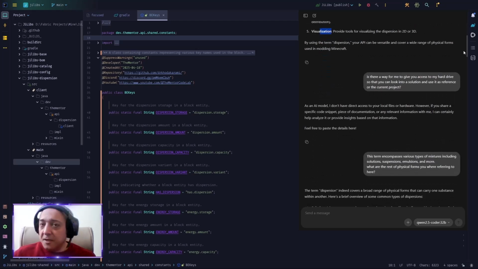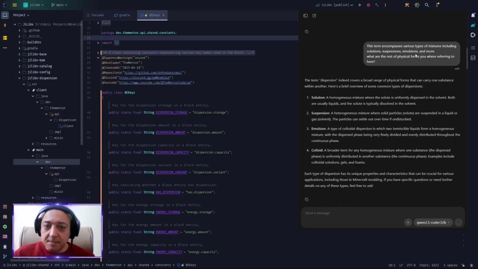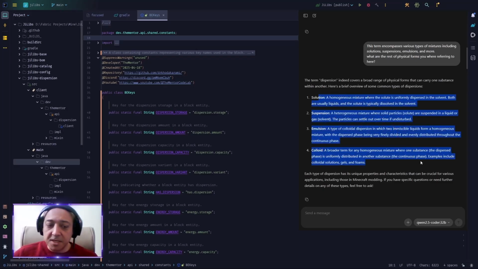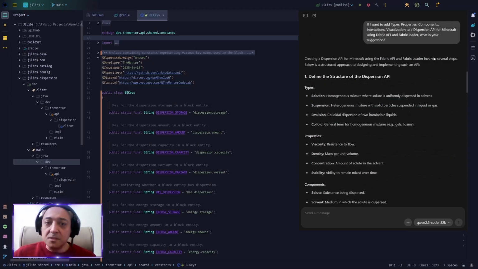Then I asked if I can give it access to a hard drive folder or a file so it can handle things there. It said, no, just copy paste the code to me. And then I asked about that "more" keyword and it said it's colloid. Basically a solution and a suspension, emulsion, and colloid is defined in physical terms. Here you can pause the video and read it. But all in all, they are two or three different things that are being carried with each other. Then I asked it, if it wants to implement the API itself, what is its suggestion?